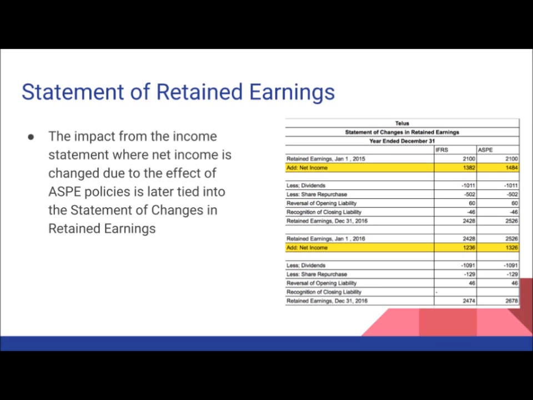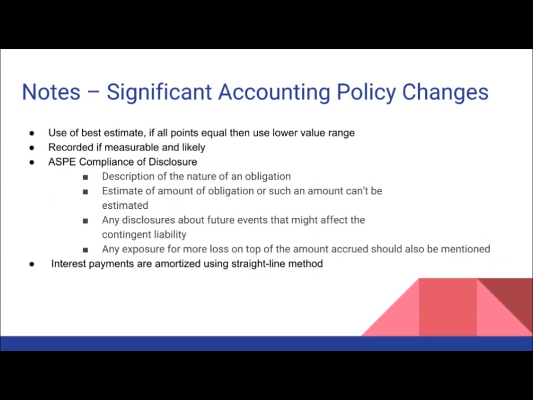Lastly, when looking at the impact of ASPE on the statement of retained earnings, the impact of net income changed as a result of decreased expenses and depreciation, which continues to affect the net income and thus improves the overall effect of retained earnings compared to IFRS. With its note disclosure, compliance of using the best estimate based on an equal point system is disclosed. Contingent liabilities will be recorded if measurable and likely, and disclosure of contingent liabilities will disclose the nature of the obligation, the estimation of amount, or to disclose that it can't be estimated, any disclosure of future events, and any additional loss that should be disclosed.